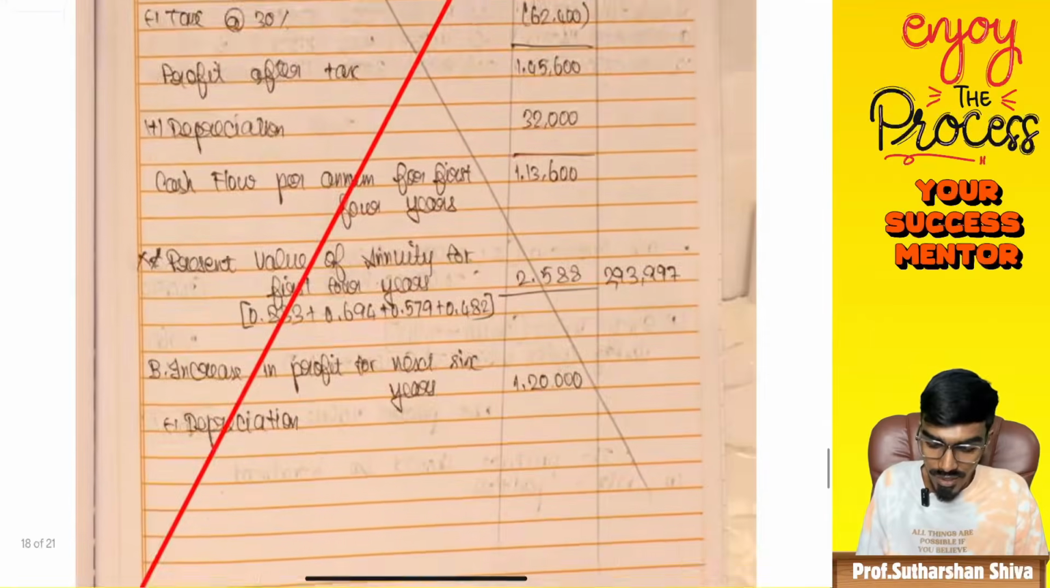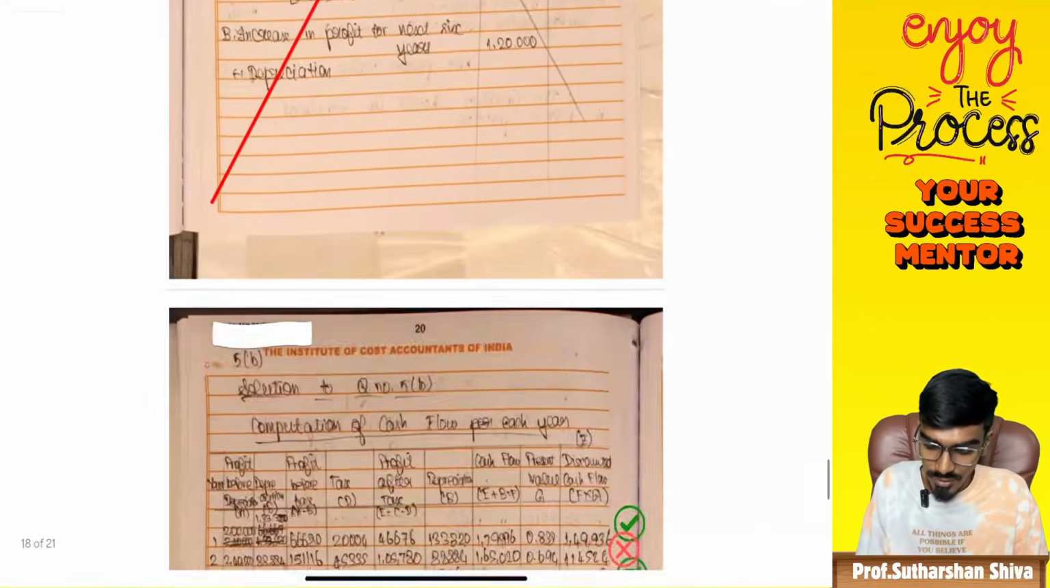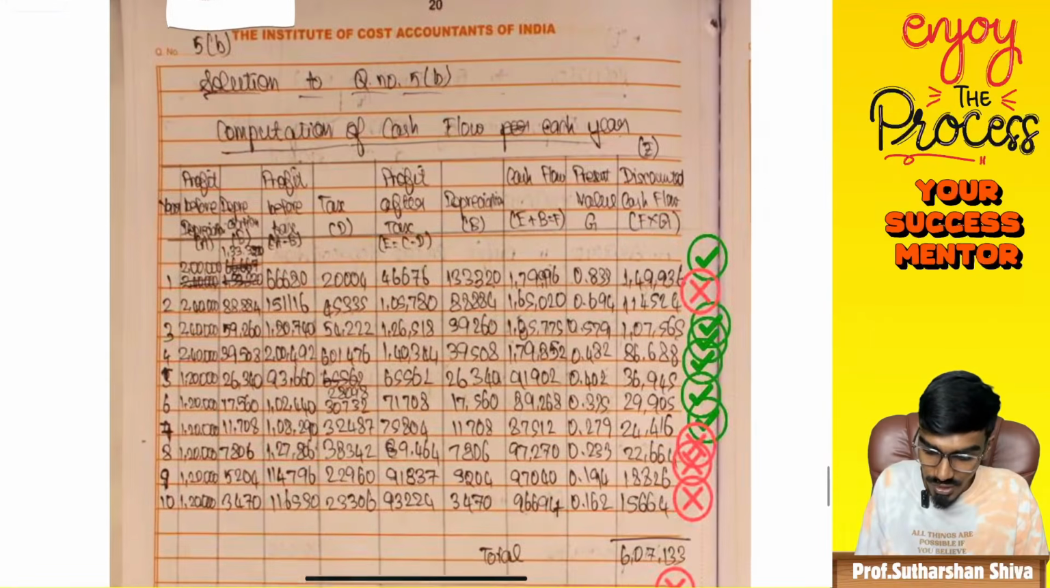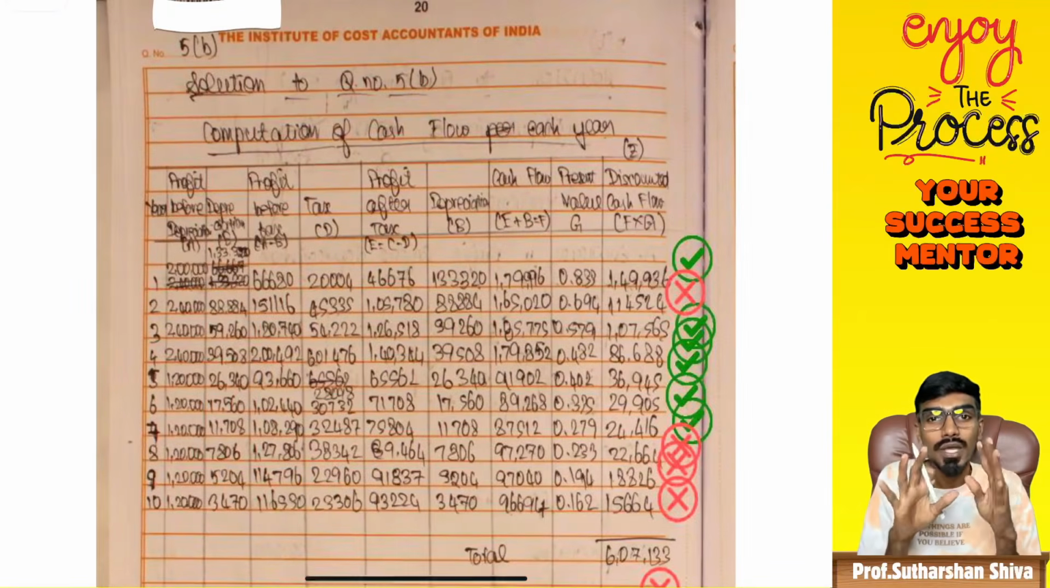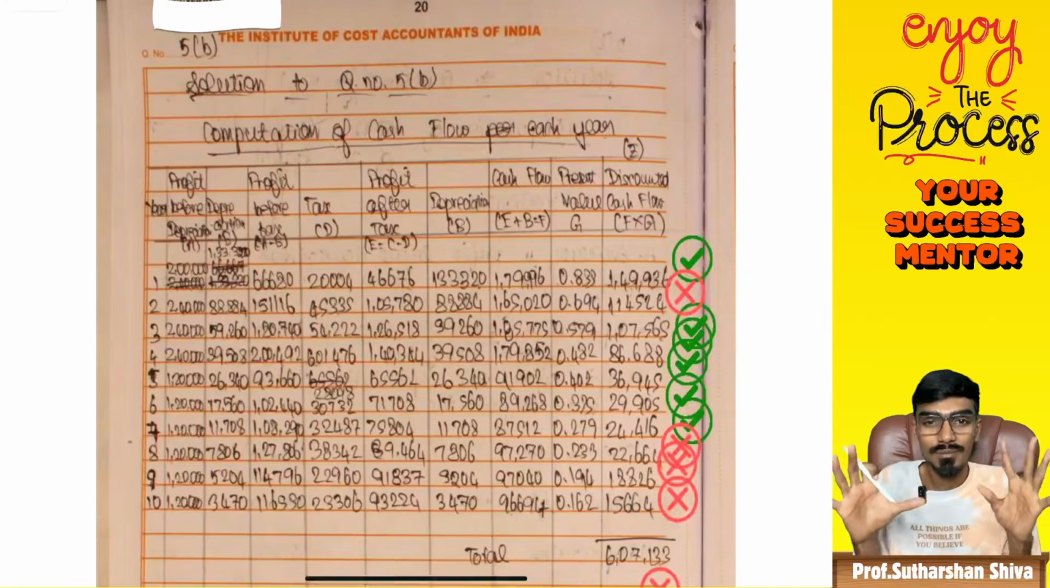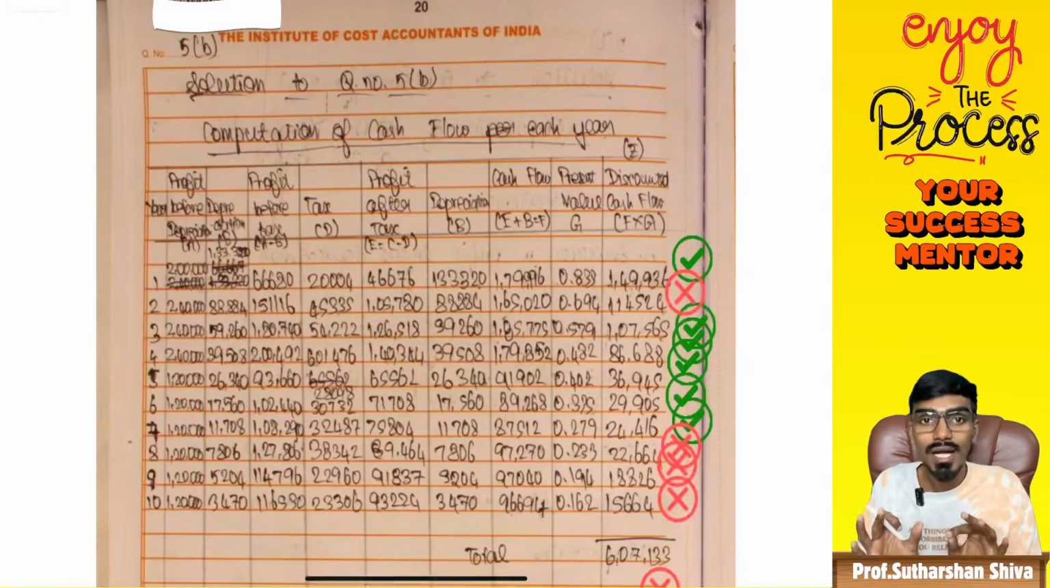Come to 5B, she has taken enormous time to write, but she has crossed it, so it is not to be valued. Come to 5B. See, it is kind of messed up, right? You can try to avoid this by writing in a different way to cut down this messed up thing. Still, they gave the marks.